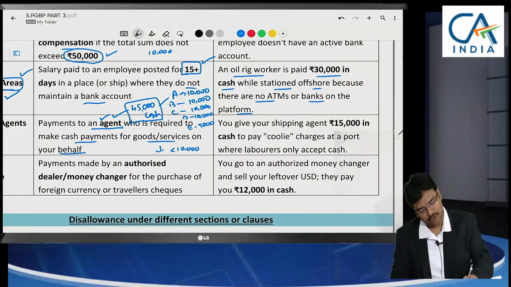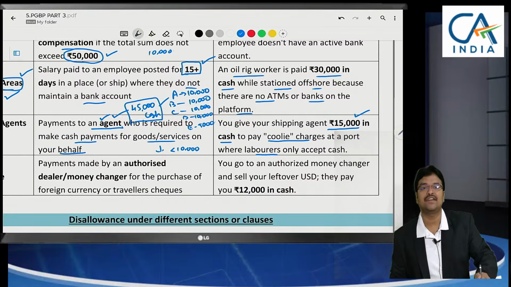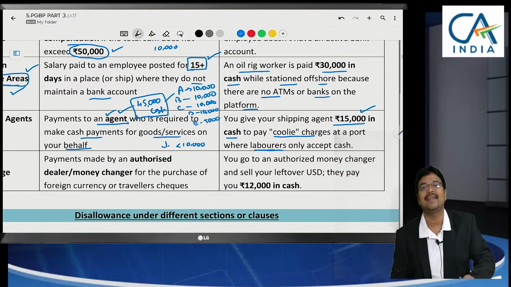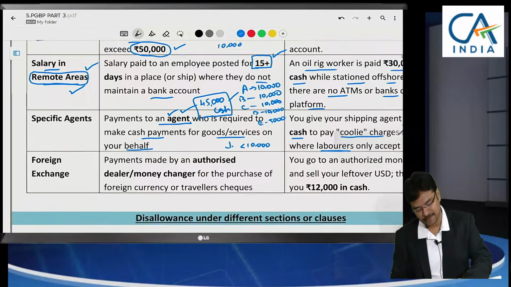Yes. You are giving to a shipping agent, I have paid 15,000 in cash to pay coolie charges to laborers. To each individual laborer they are making a payment of less than 10,000. Here even though I am making a payment of 15,000 to an agent, that agent will make payment to the laborers, and each payment will be less than 10,000. Is it an eligible expenditure? Yes, this is an eligible expenditure.